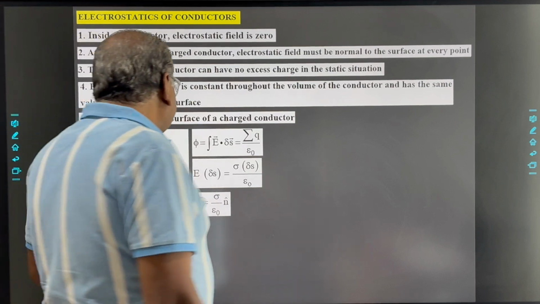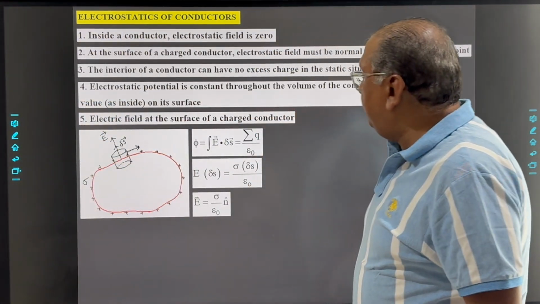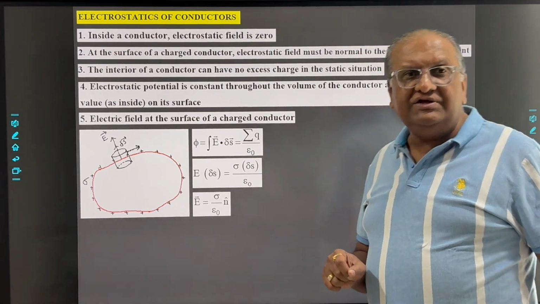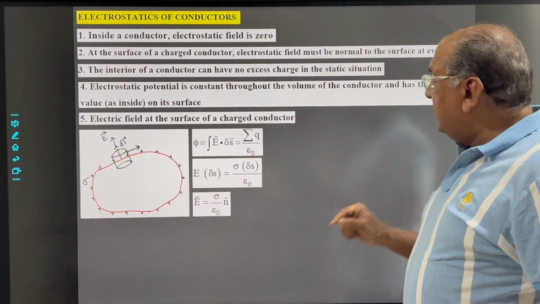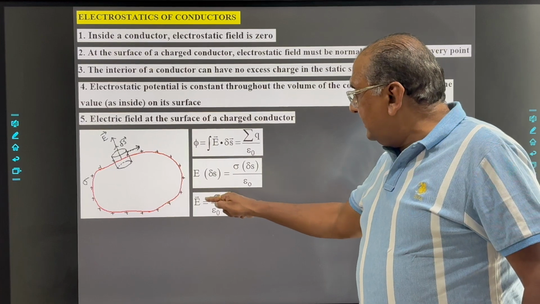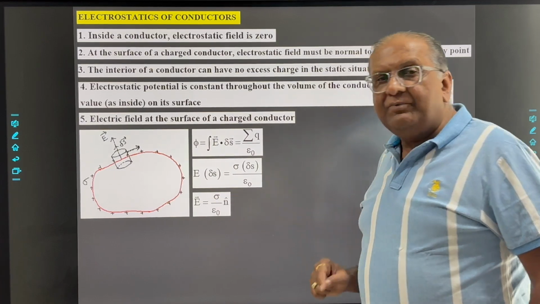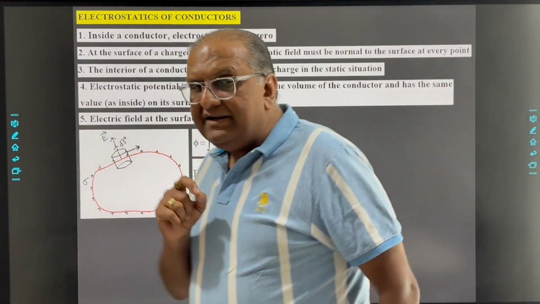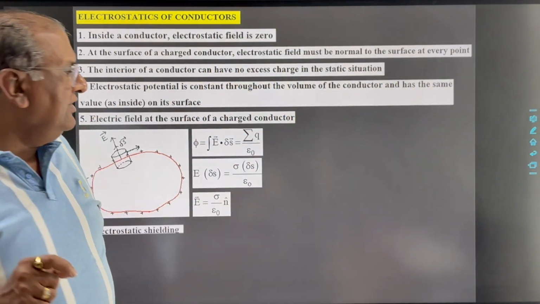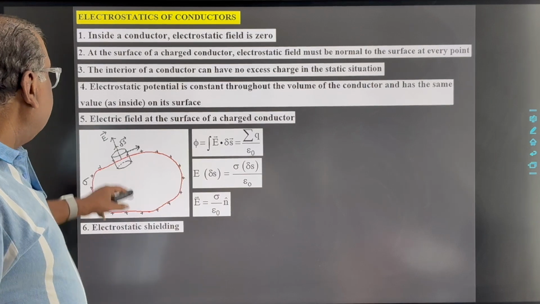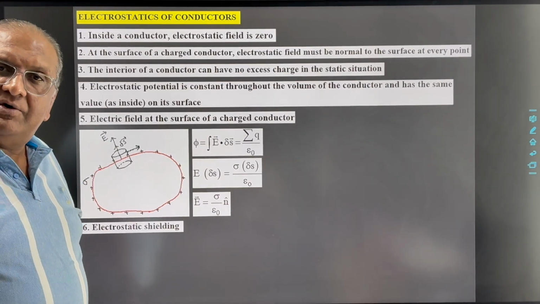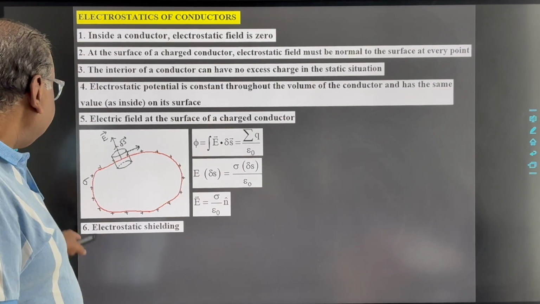So at the surface, the electric field E is equal to sigma upon epsilon 0 magnitude-wise, and in vector form we can write vector E equals sigma upon epsilon 0 n caret, where n caret is the unit vector in the direction of the electric field, or we can say perpendicular to the surface.